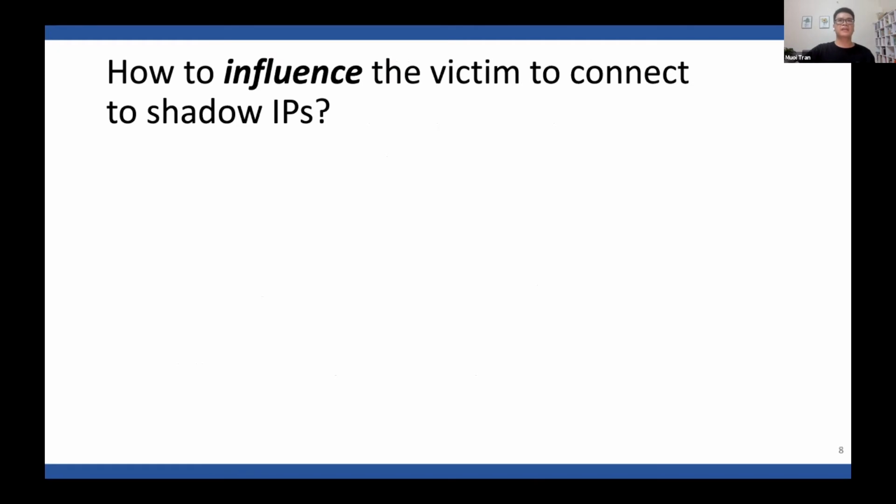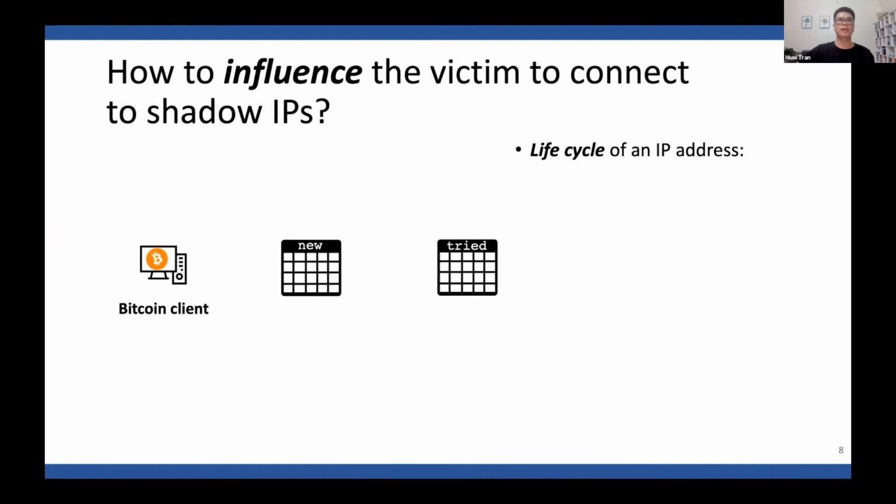First, we must understand how a peer's IP address is managed by a Bitcoin client, which we call the life cycle of an IP address. Each Bitcoin client stores the IP addresses of other peers in two tables. The new table includes fresh IP addresses received from other peers, and the tried table includes the IP addresses that this client has made a connection to in the past.